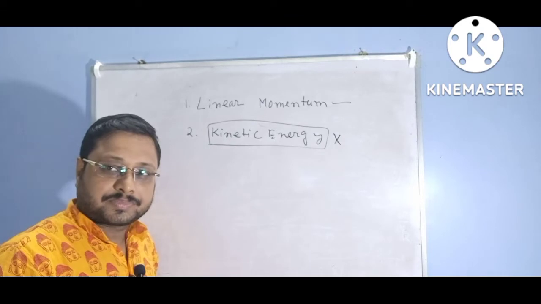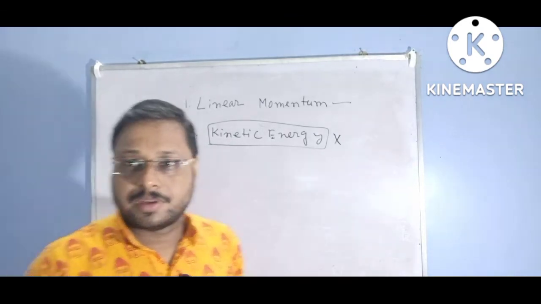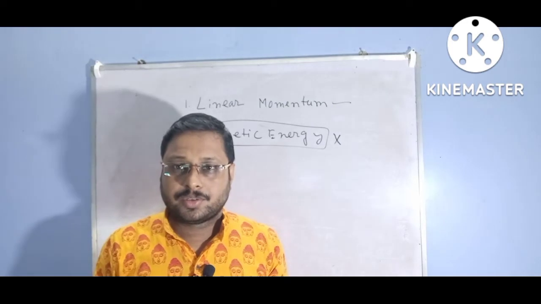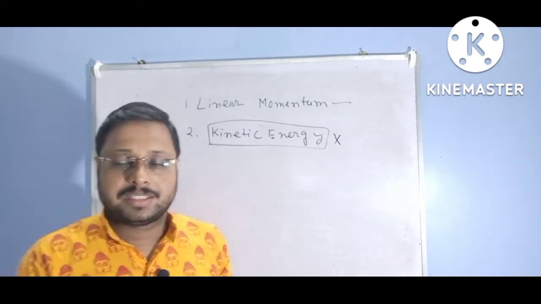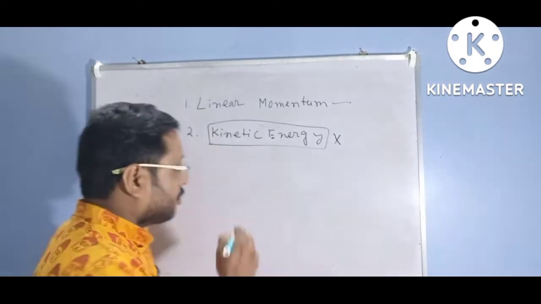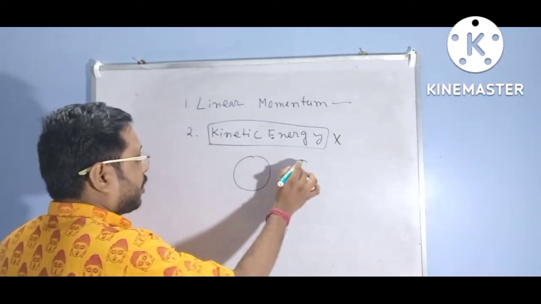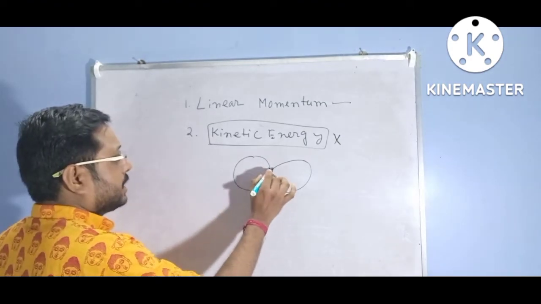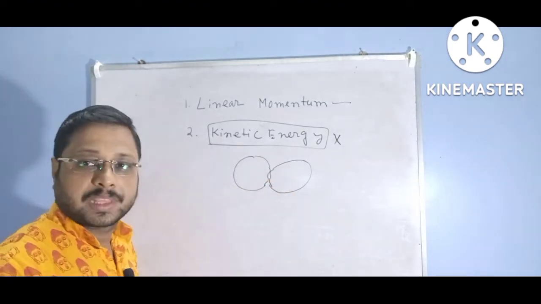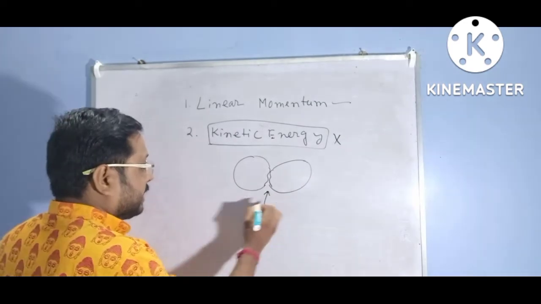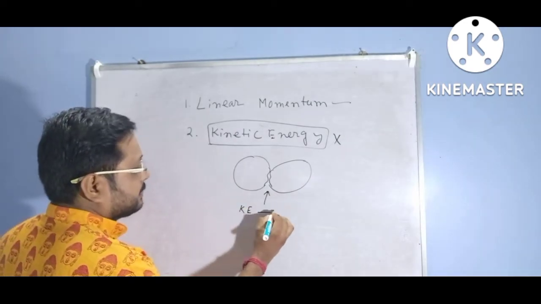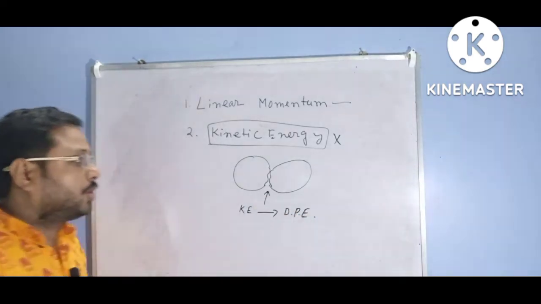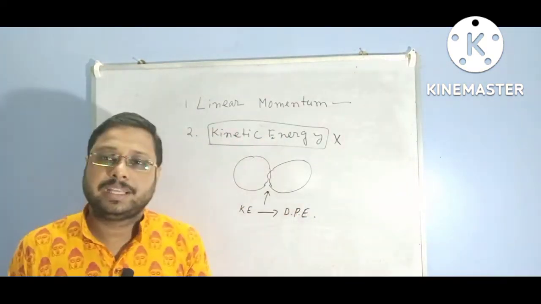Why is kinetic energy not conserved? Because there is a transformation of mechanical energy into deformed potential energy. When a ball strikes another ball, at the point of contact the two balls are deformed. Here kinetic energy is transferred into deformed potential energy. So the kinetic energy is not conserved in inelastic collisions.